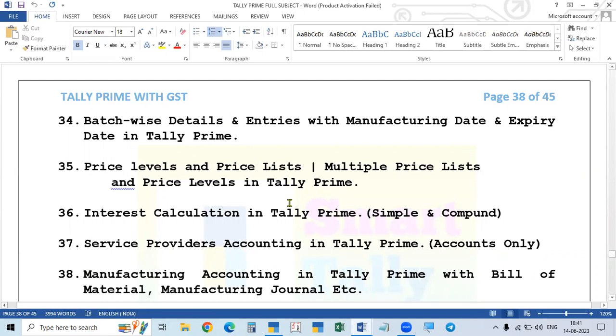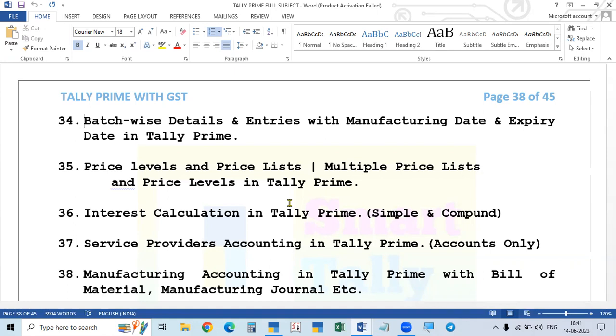Here, one thing you have to know: every person registered under the GST Act is called a dealer or taxpayer. Depending on their business, dealers are of three types. One is traders. Traders means the persons who purchase goods and sell them as it is, without any changing.